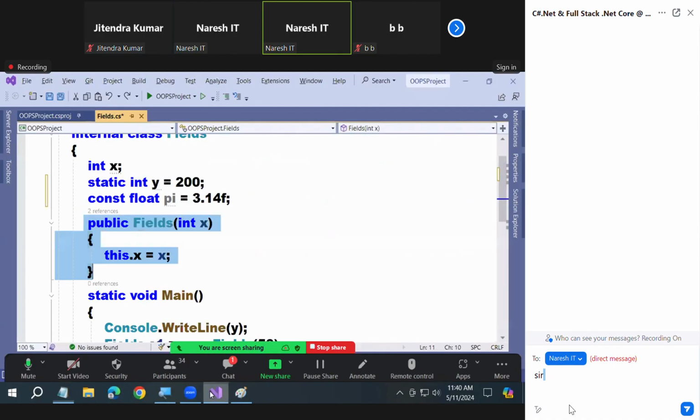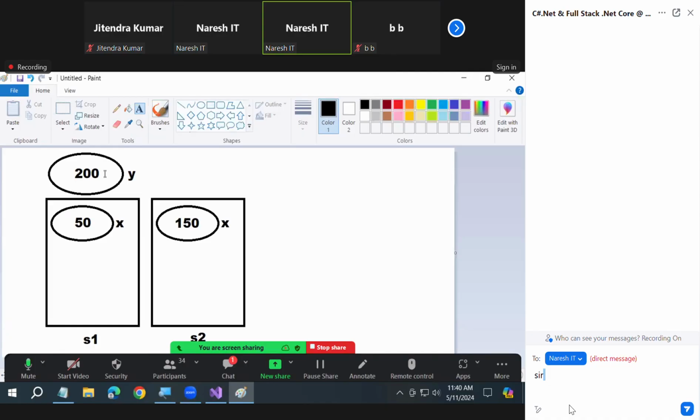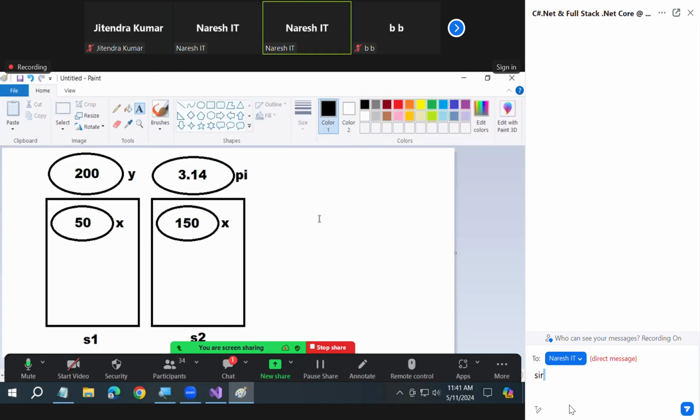See, when execution started here, y is initialized. Not only y, pi is also initialized.